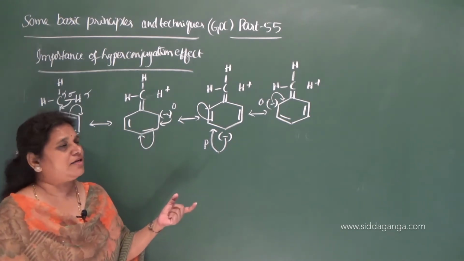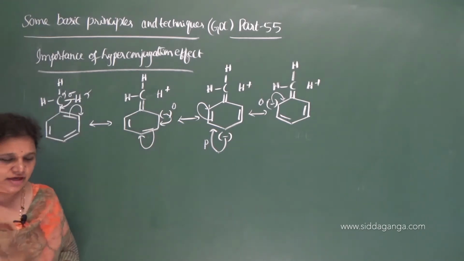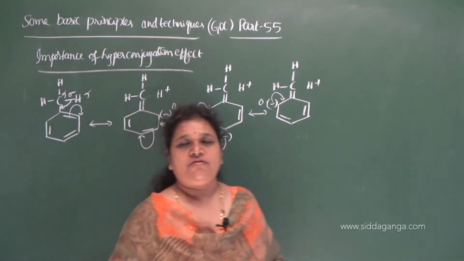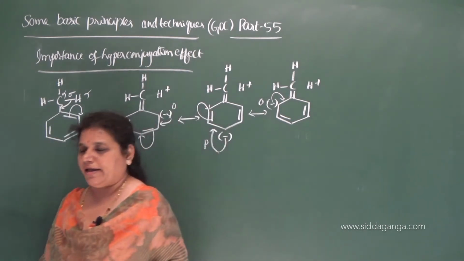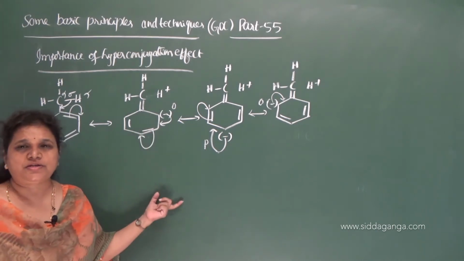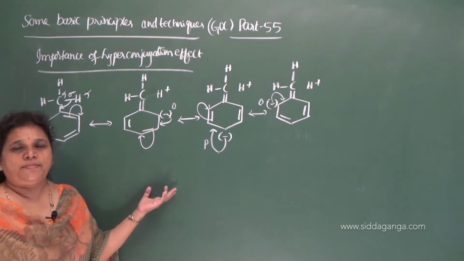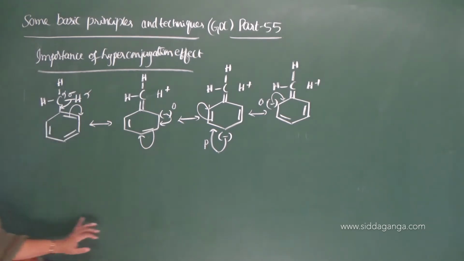The incoming electrophile attacks at ortho and para positions, and hence we can say the methyl group of toluene is ortho and para directing. That can be explained on the basis of the hyperconjugation effect, and this is one of the importance of hyperconjugation effect. And the second one is